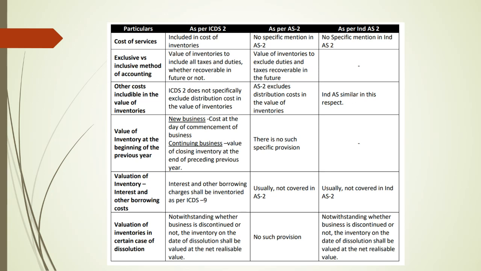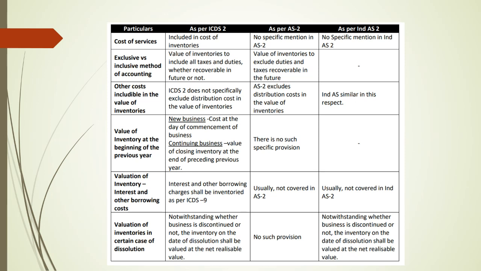Then the second difference that we were mentioning yesterday is the inclusive method of valuing the inventory. With the inclusive method, for cost of purchase, all the taxes, duties and cesses, even though they are going to be recovered, have to be included under these ICDS standards, which is missing in AS 2 as well as Ind AS 2. There is no mention that taxes and duty have to be included; AS 2 specifically mentions that they have to be excluded while valuing the inventory.